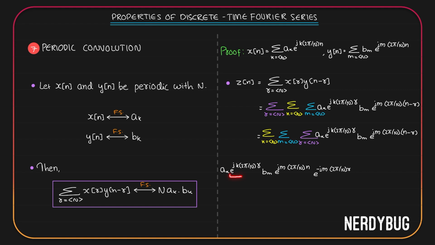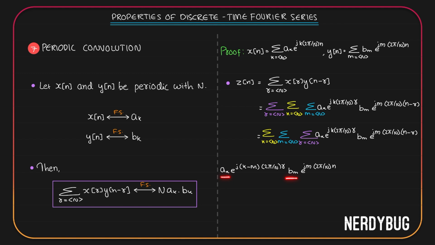Here we have e raised to j into 2 pi by n into r multiplied by k. Here we have e raised to j 2 pi by n into r multiplied by minus m. We can combine them by adding their exponents. They will become e raised to j (k minus m) multiplied by 2 pi by n r.